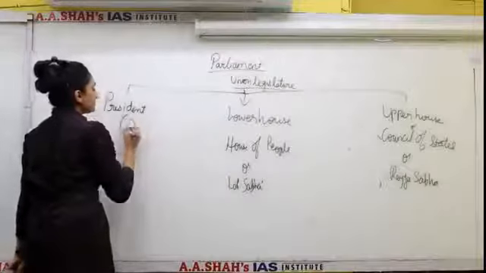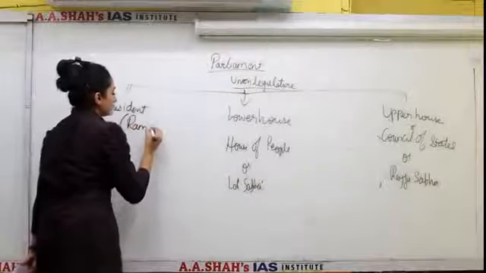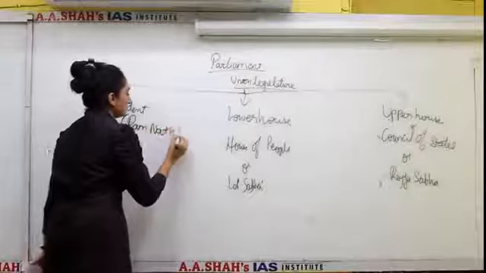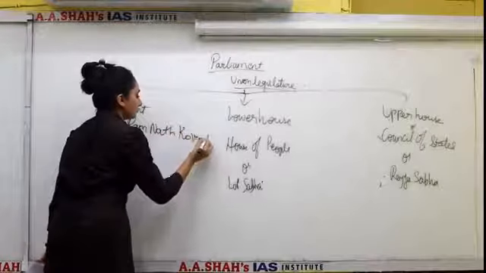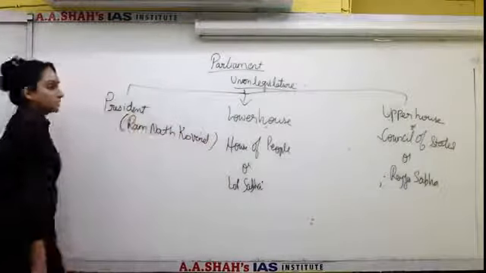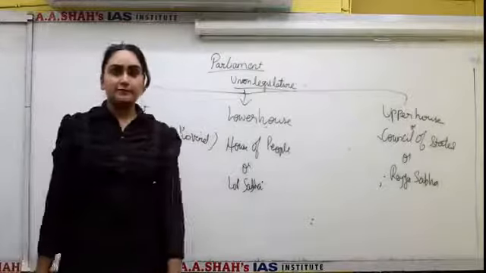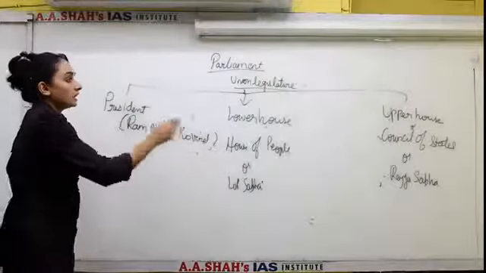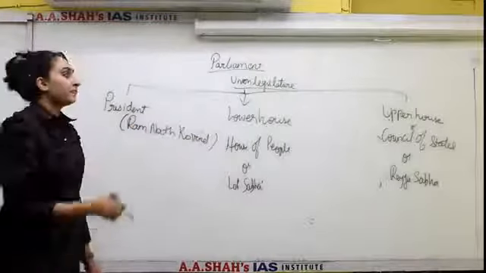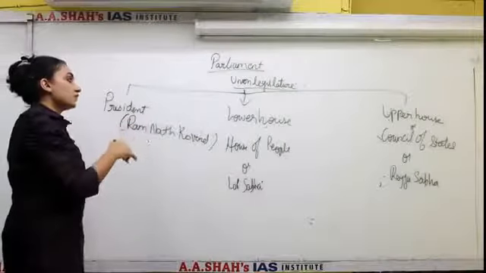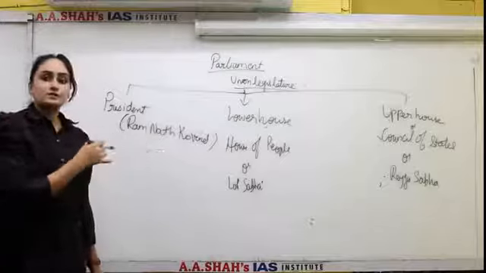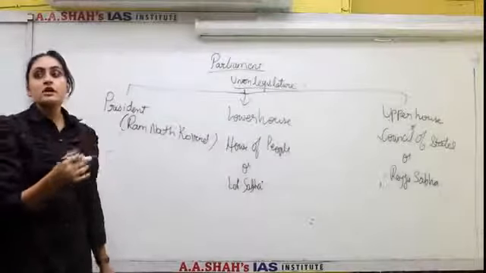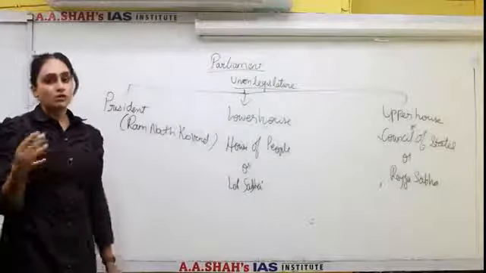Now coming to the President. Our present President is Shri Ram Nath Kovind ji. The President is a very integral part of the Parliament. Hence, when laws are made, all these 3 are included. The bills are introduced in either Lower House or the Upper House, and the assent of the President is required for passing of the bill so that it can become an act or a law.